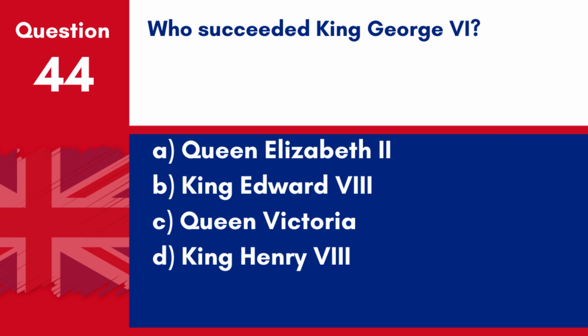Question 44. Who succeeded King George VI? A. Queen Elizabeth II. B. King Edward VIII. C. Queen Victoria. D. King Henry VIII. Answer. A. Queen Elizabeth II. Queen Elizabeth II succeeded King George VI.